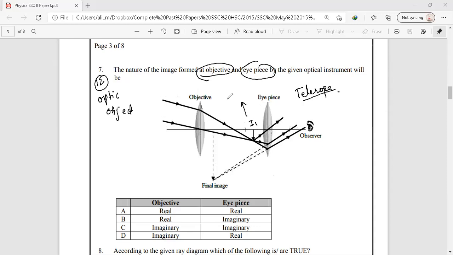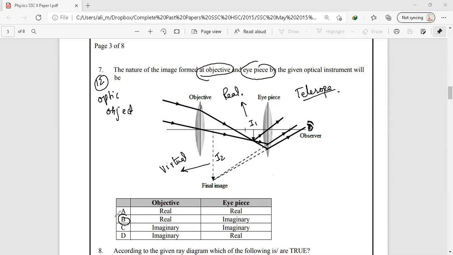The nature of this image is real, and for the eyepiece, this real image acts as a virtual object, and the image formed by this eyepiece is I2, and the nature of this image is virtual. So I1 is a real image while I2 is the virtual image. So the image formed by the objective lens is real while the eyepiece's is virtual.